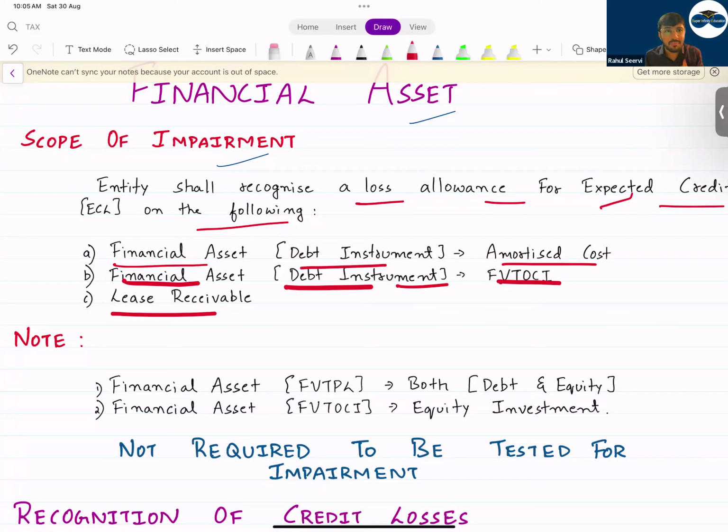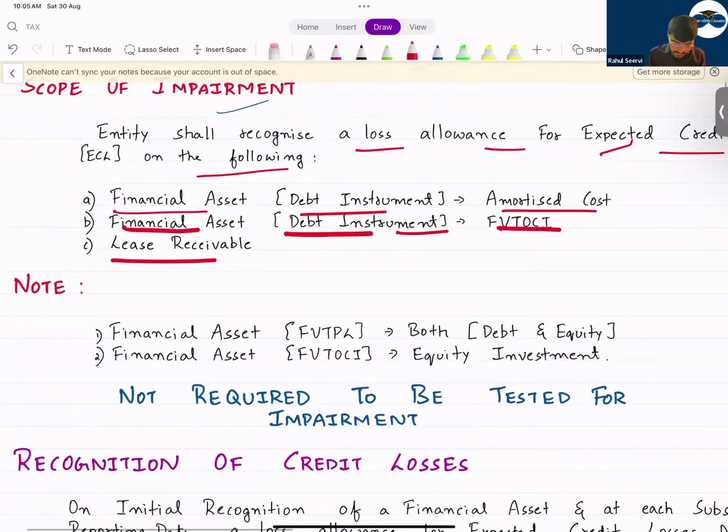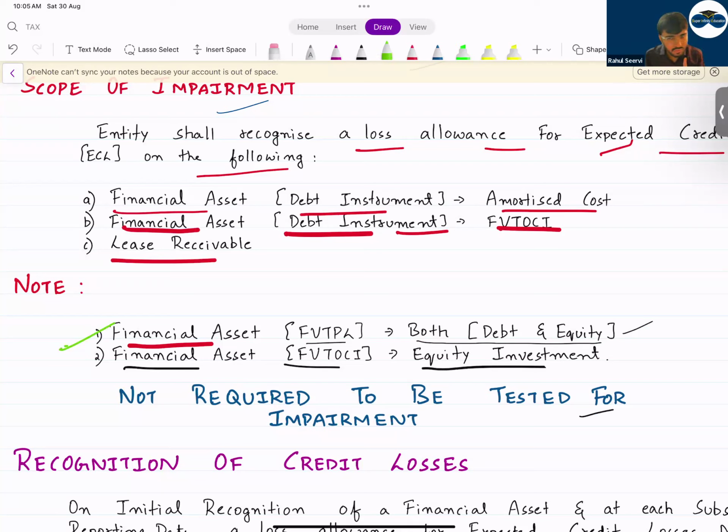Now, will you apply impairment on financial liability? Never. You will never apply. Only on financial assets. And now see, note: financial asset at fair value through P&L, both equity and debt instrument. Will you apply impairment? No, because the fair value already considers the impairment loss. You will not apply. Financial asset at fair value through OCI that is an equity instrument is not required to be tested for impairment. For this also you learn. Financial asset under fair value through P&L, debt and equity instrument, both no impairment.